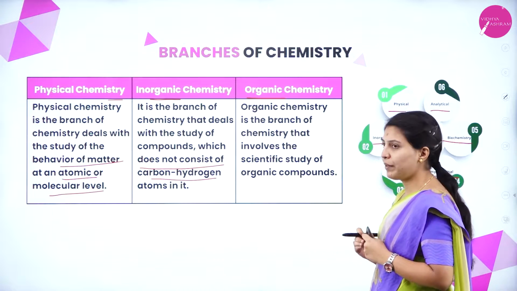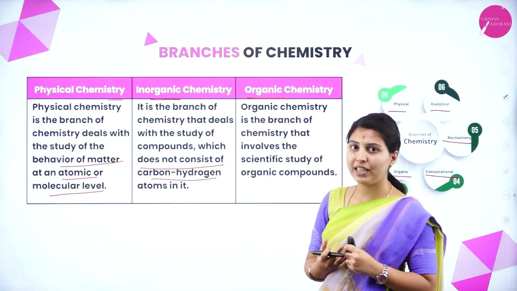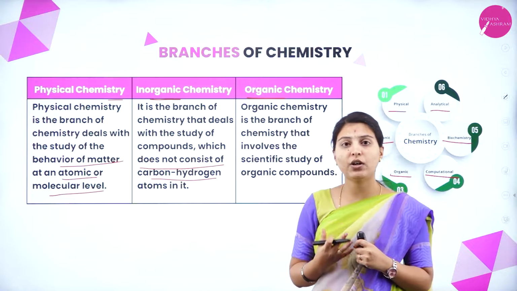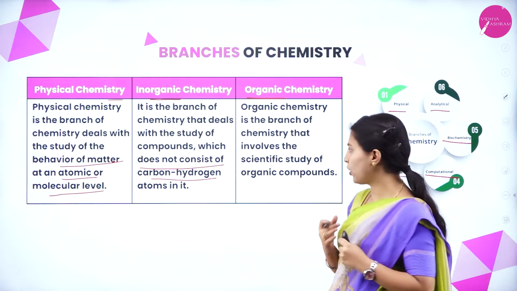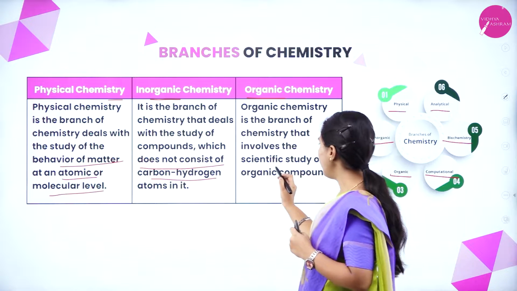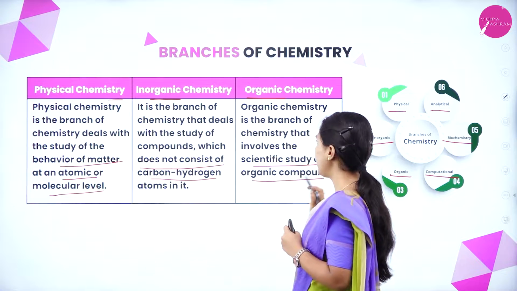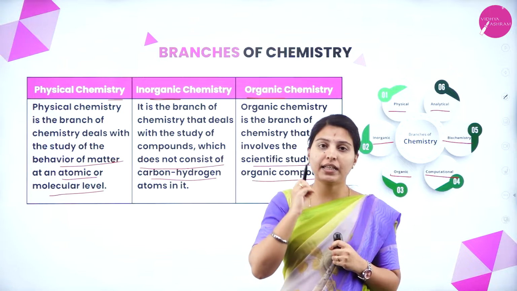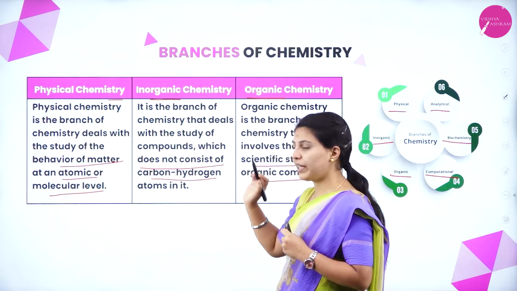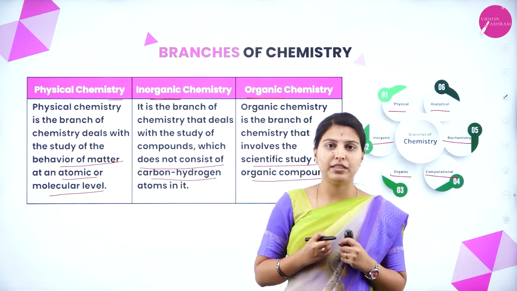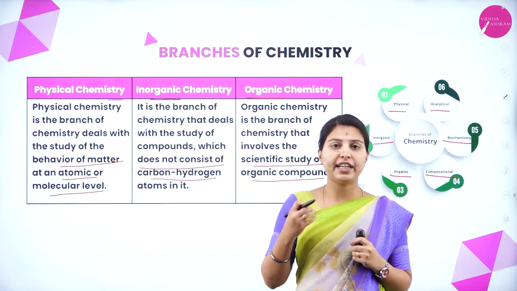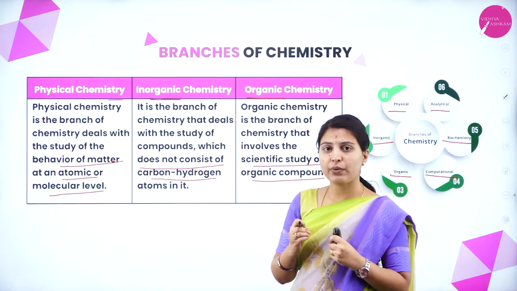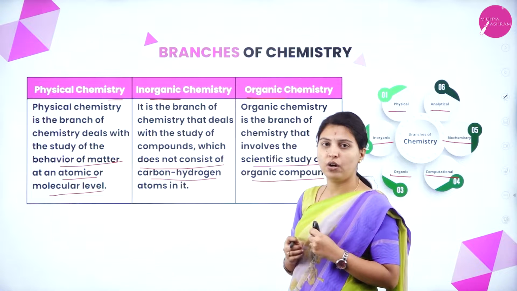And what is organic chemistry? It is also a branch of chemistry which studies the properties of organic compounds. Then what are organic compounds? Organic compounds are the compounds which have carbon and hydrogen as the major elements. There are minor elements also, like nitrogen, oxygen, phosphorus, sulfur. But the major ones are carbon, hydrogen and oxygen.